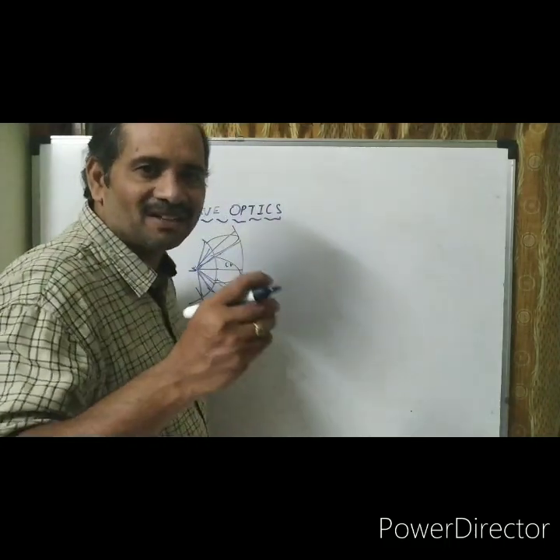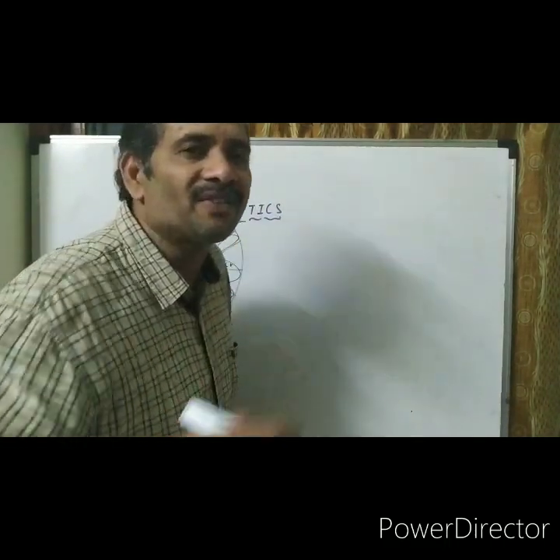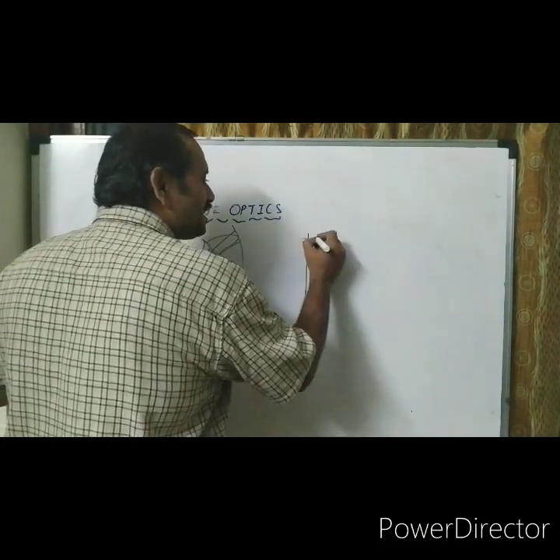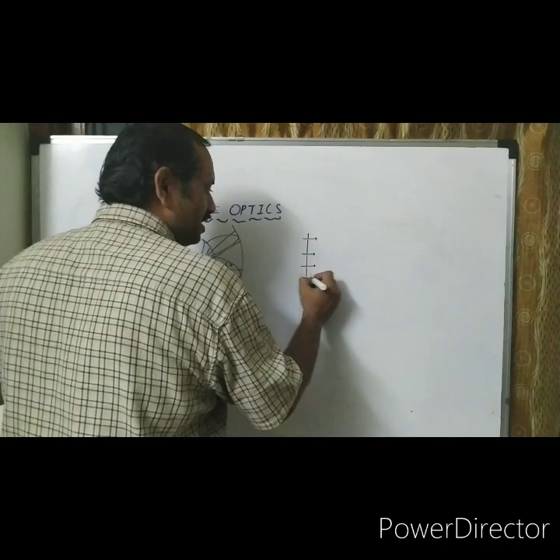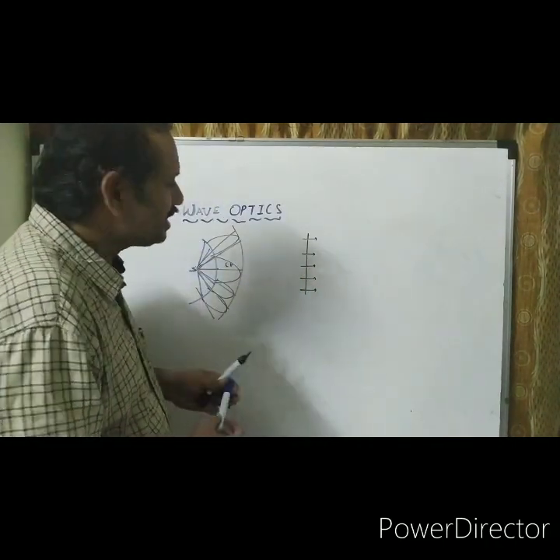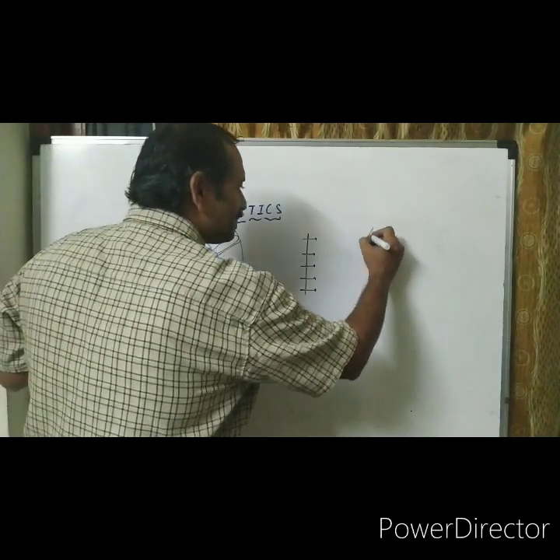Next, how does the wavefront interact with different surfaces? For example, this is a plane wavefront, a straight wavefront, incident on a convex mirror.